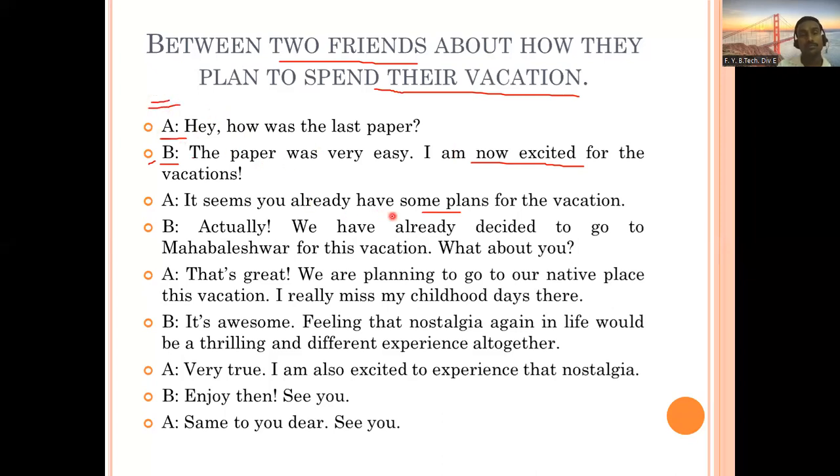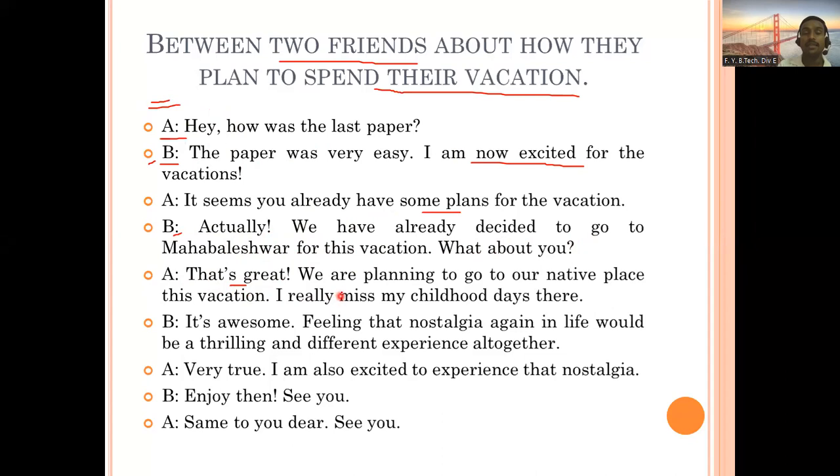Okay. Then B says, actually, we have already decided to go to Mahabaleshwar for this vacation. What about you? So B is telling his plan and he's asking the plan of A also. Then A replies, that's great. So what's great? The plan of B going to Mahabaleshwar is great. Okay. So that's great. And then it tells his plan.